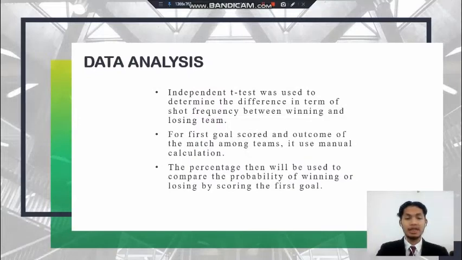For data analysis, an independent t-test was used to determine the difference in terms of shot frequency between the winning and losing team. But for the first goal scored and the outcome of the match among teams, manual calculation was used, and the percentage will then be used to compare the probability of winning or losing by scoring the first goal.